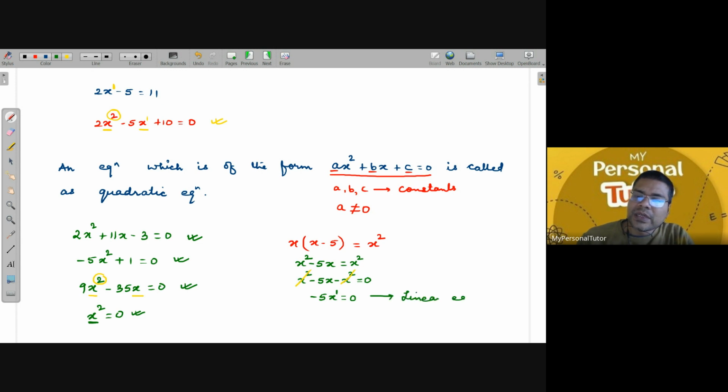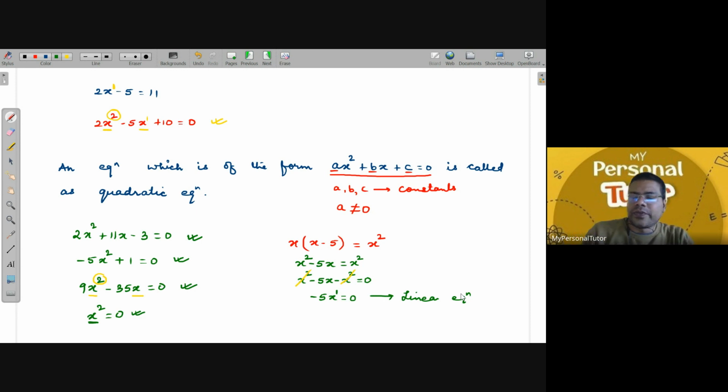So always remember, whenever any equation is given to you and you have to observe whether it is a quadratic equation or not, first simplify as much as possible and bring everything on the left hand side, keeping only 0 on the right hand side. And then decide whether it is a quadratic equation or not. Is that all right? Yes, sir. Any doubt still here? No, sir.